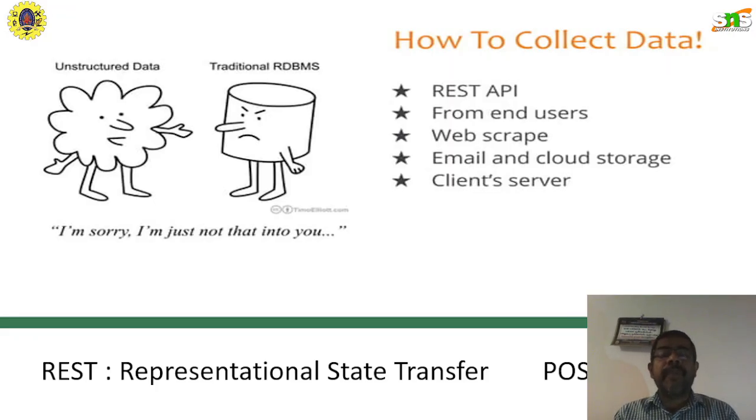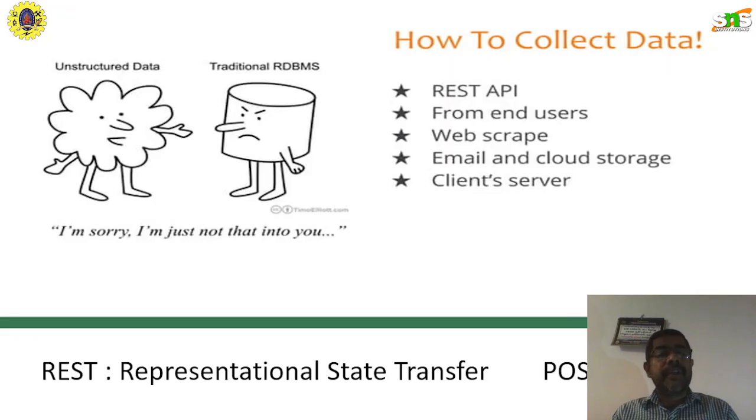Through this API, I can connect any platform, independent of the operating system, independent of the application software running behind it, and independent of the browser. Everything is independent when we apply the API. We already know there are RESTful and RESTless APIs, but for data collection, a RESTful kind of API is very useful.